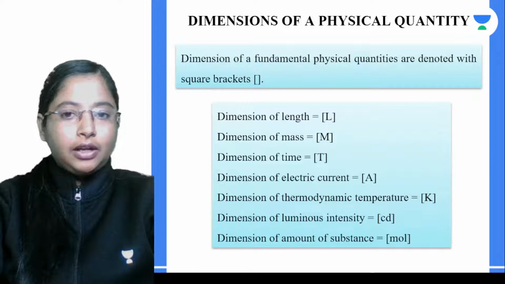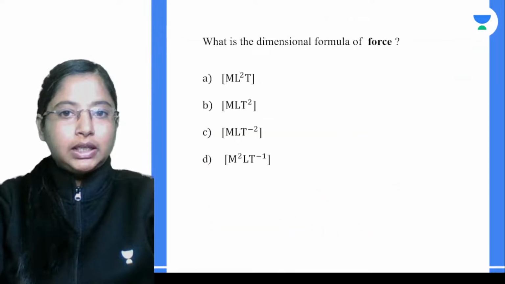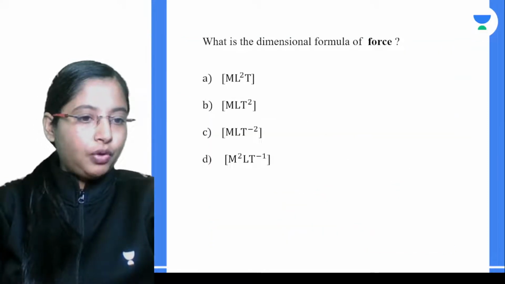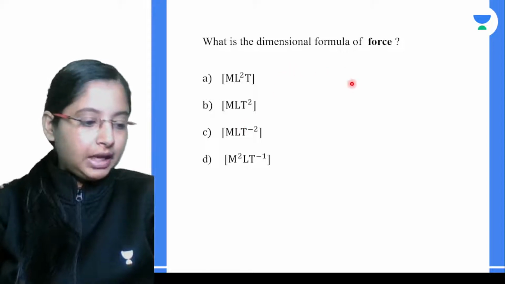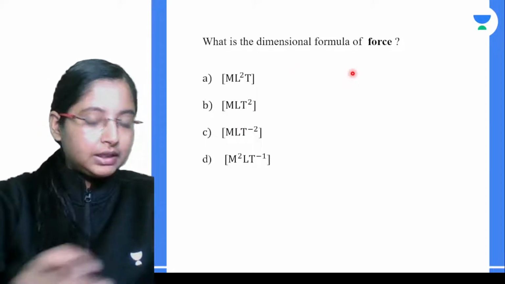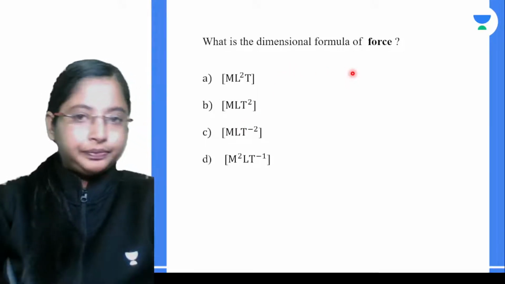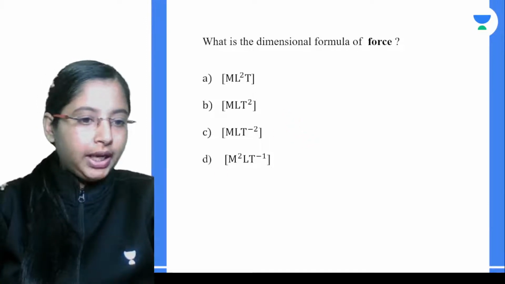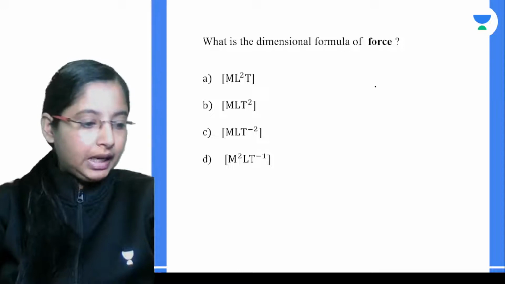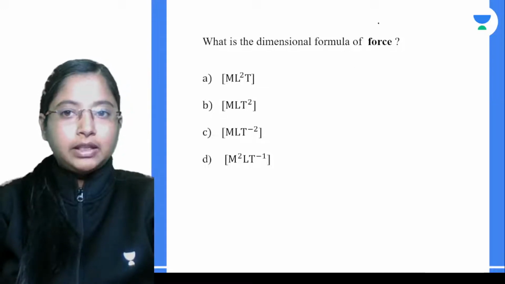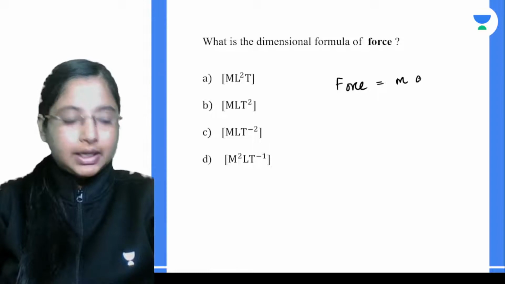Let's carry on. What is the dimensional formula of force? What do you guys think? You can give the answer in the chat box. Again, first you have to represent it in terms of fundamental quantities. Force is a derived quantity. Force is nothing but mass times acceleration.